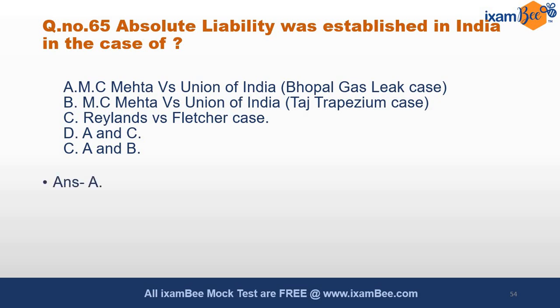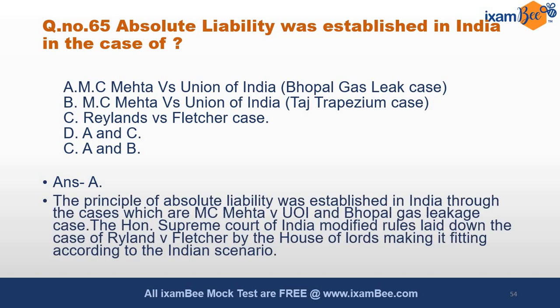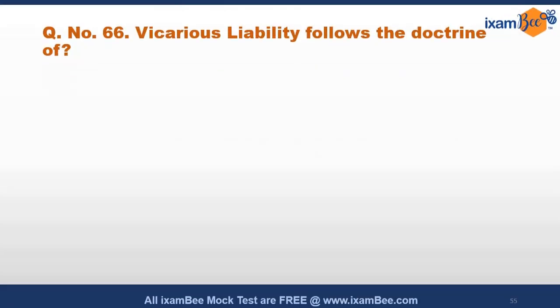The Bhopal gas leak case was the one when absolute liability was developed in India, and this principle emerged in it. Actually, the Supreme Court of India modified the rules that were laid down in the Rylands versus Fletcher case by the House of Lords, and we developed the absolute liability rule out of that for fitting it according to the Indian scenario.